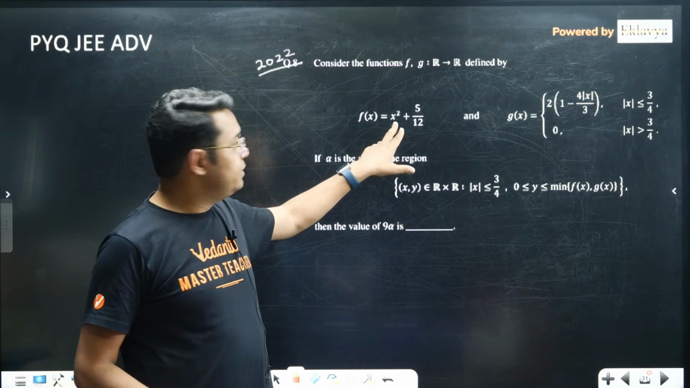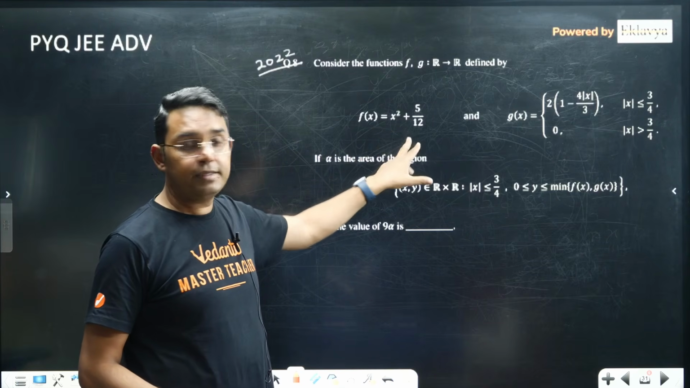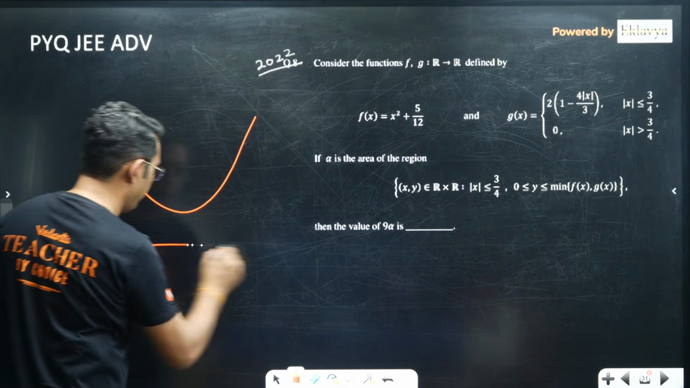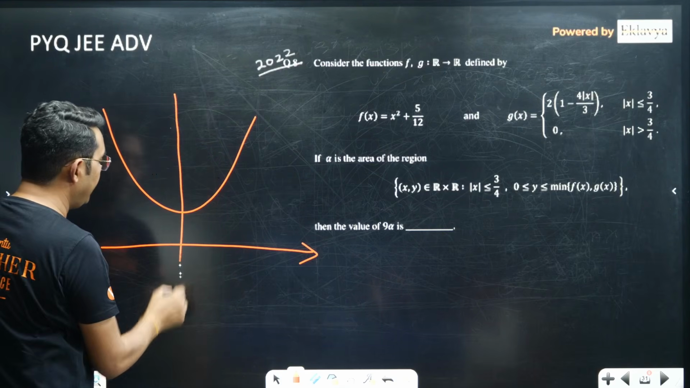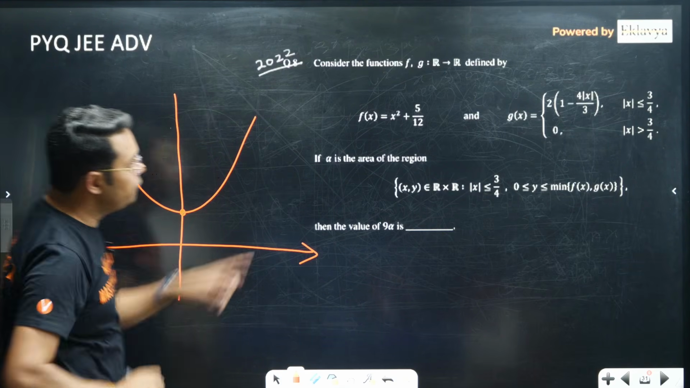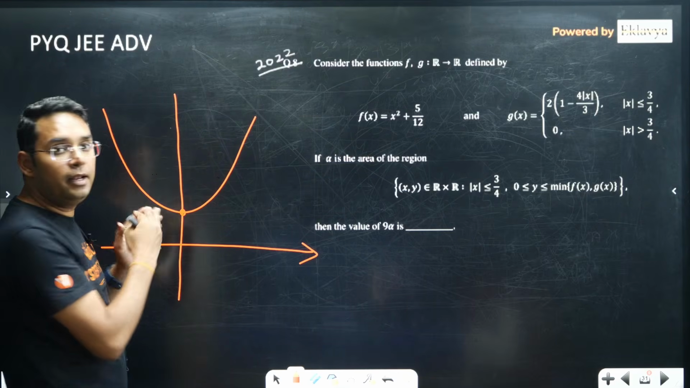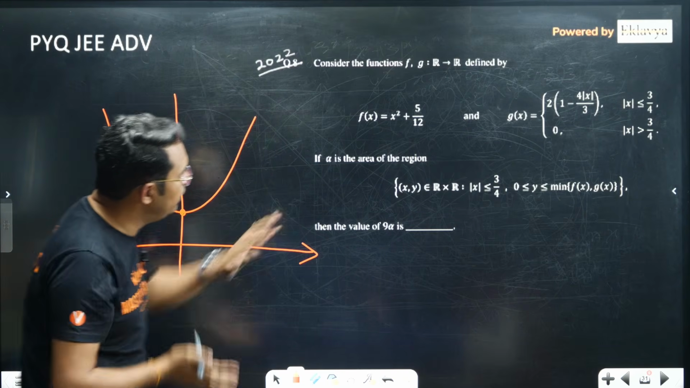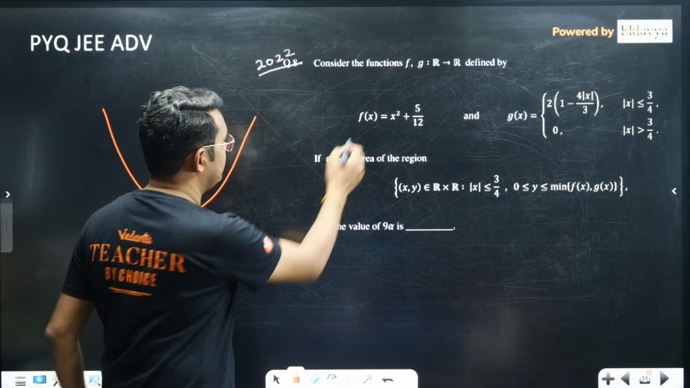This graph of f(x) equal to x square plus 5 by 12 has to be an upward parabola. But this time at x equal to 0, the value will be 5 by 12. It will be a slightly lifted parabola you can say, but still it will be an upward parabola. That is for y equal to f(x), this function.